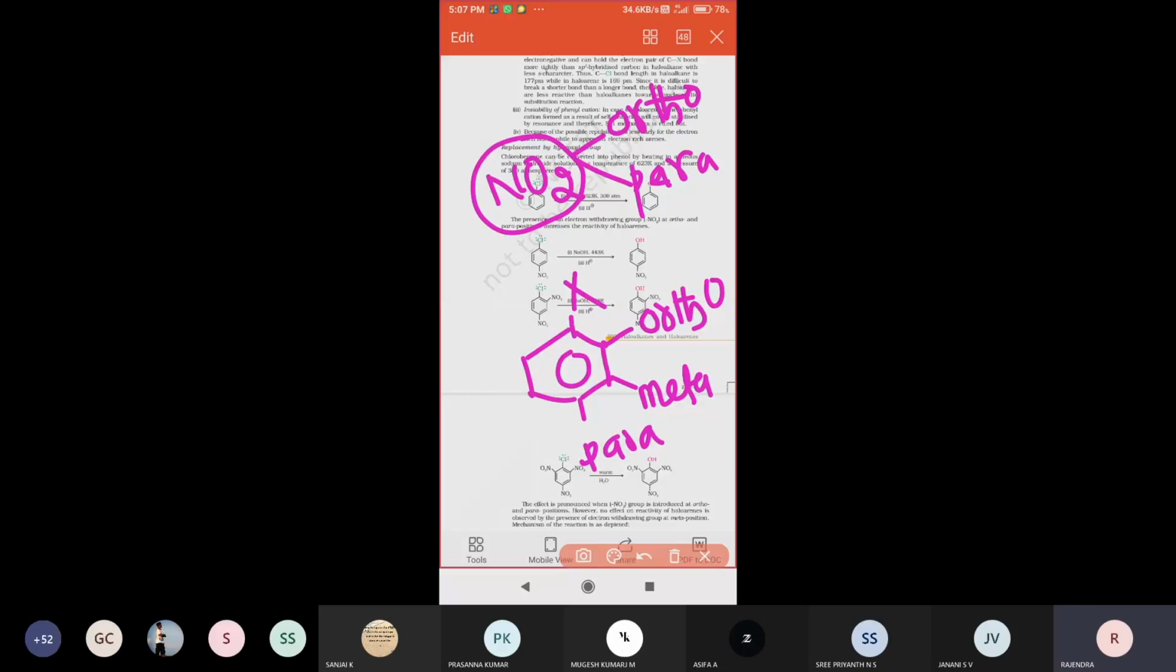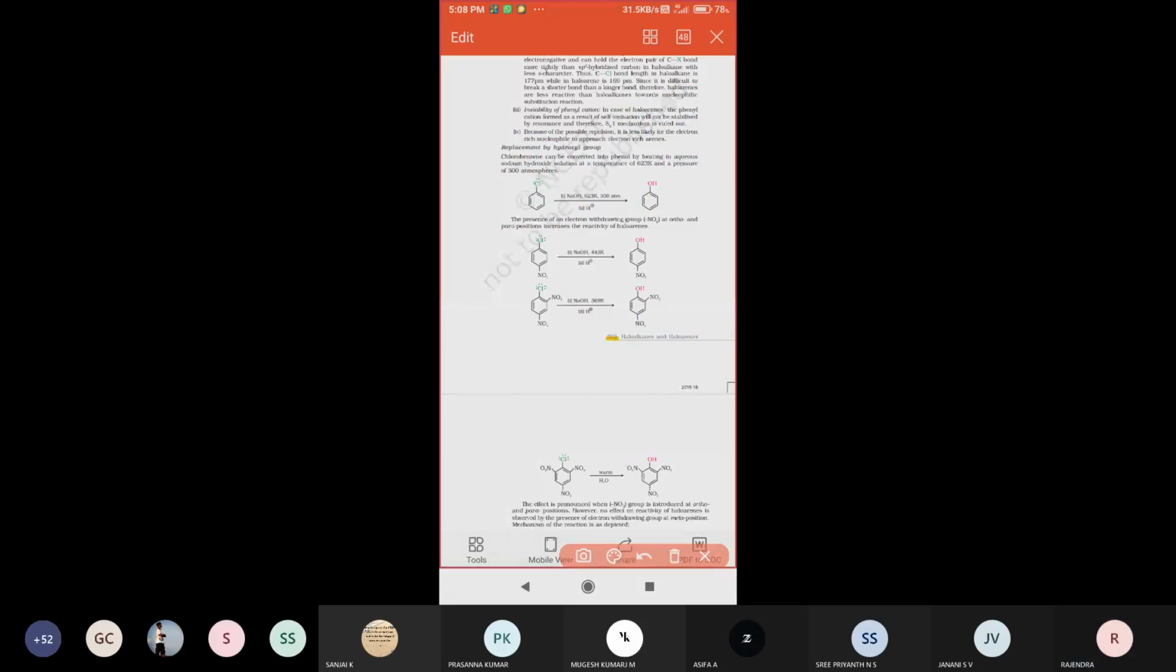Why is it not directing towards the meta position? Because the NO2 group is what we call an electron donating group. Electrons are always donated here. So these electron donating groups always direct towards the ortho position or para position only.